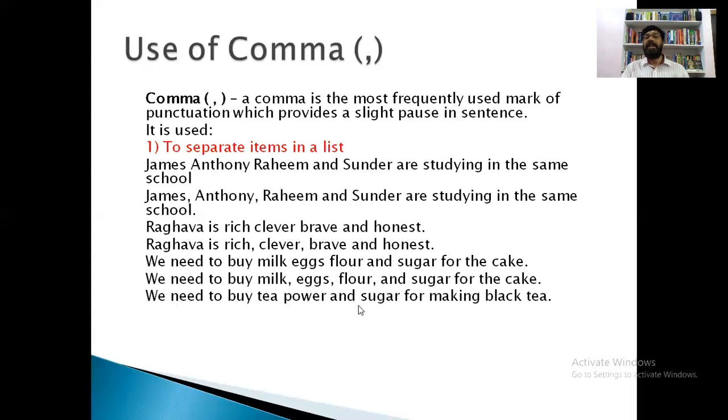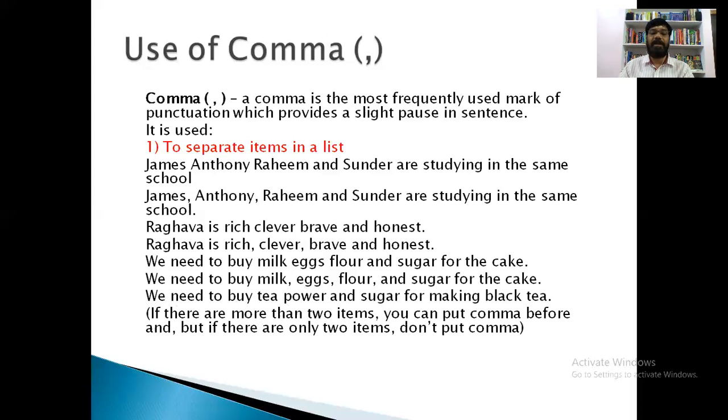So when there are only two items, we need not use a comma. This is the note: if there are more than two items, you can put a comma before 'and'. But if there are only two items, don't put a comma. So this is the first use of comma. What is the first use of comma? To separate items in a list.